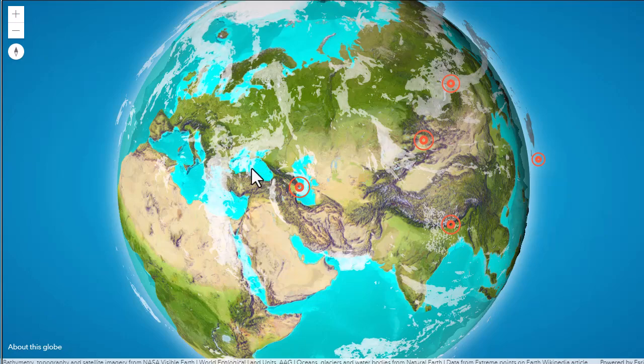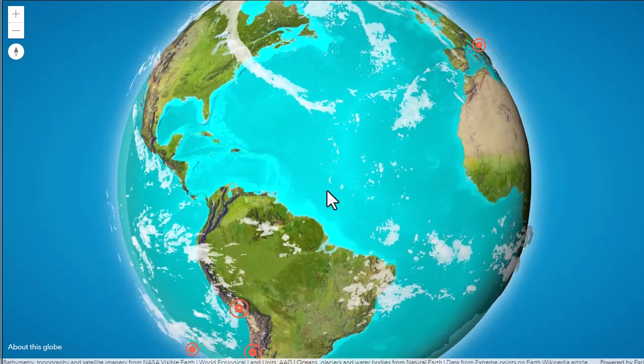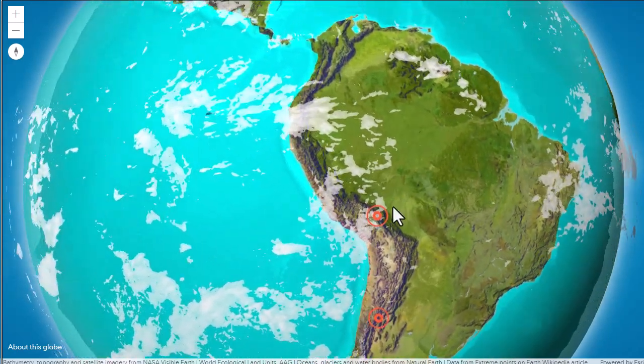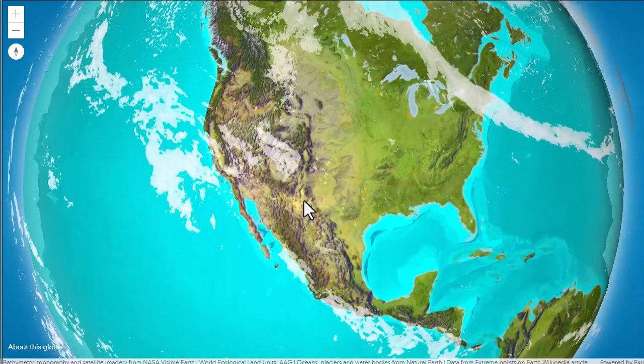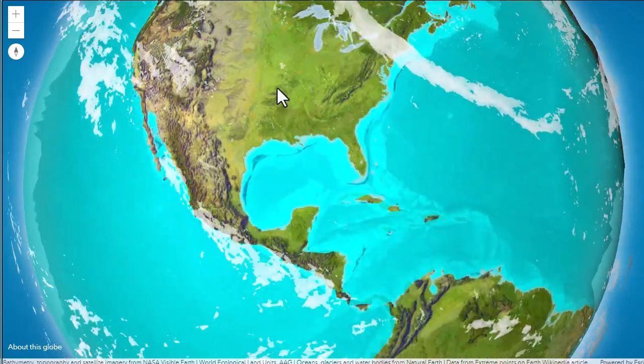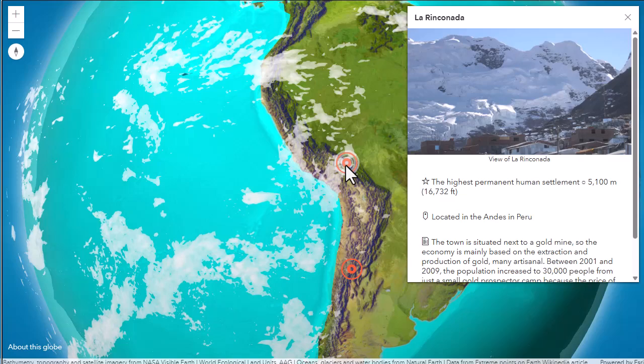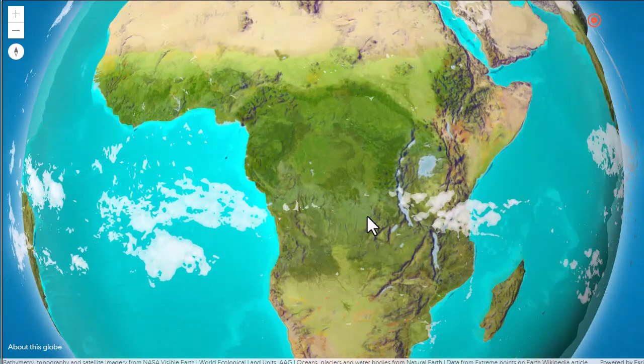You could look at things like, what's the biome and ecoregion? What's the population density of some of these places? What's the elevation here? And so on and so forth. What's the population growth like? What's it going to look like at this location in what we were looking at before here in Peru, for example, years from now? Let's look at one more.